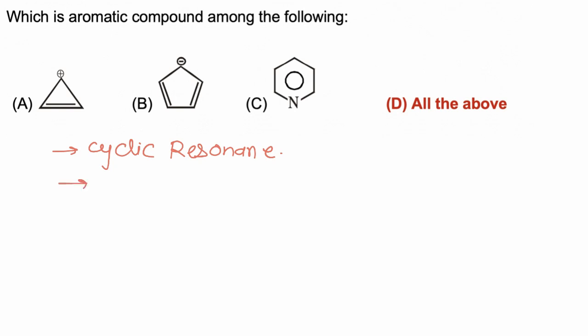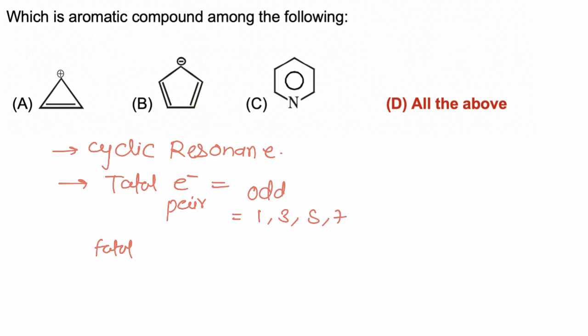So the molecule must have cyclic resonance, and the total electron pairs delocalized in the ring must be odd, meaning either 1 electron pair, 3, 5 or 7. Then the total pi electrons are 2, 6, 10 or 14, meaning the molecule must follow Huckel's rule, or the 4n plus 2 pi rule. So any molecule which follows these two conditions will be aromatic.